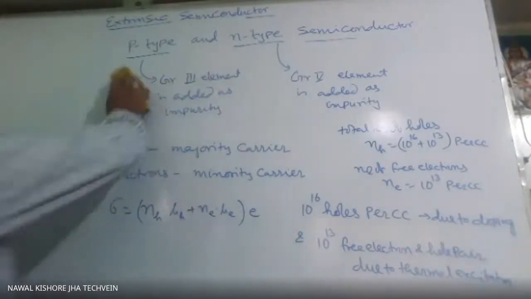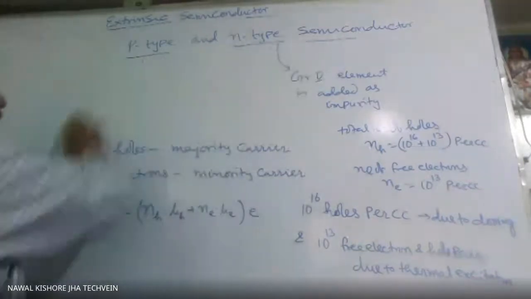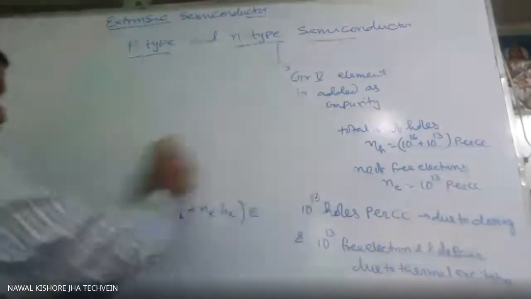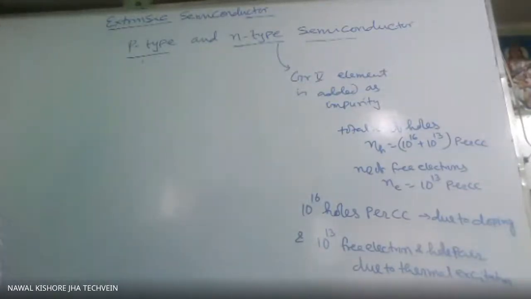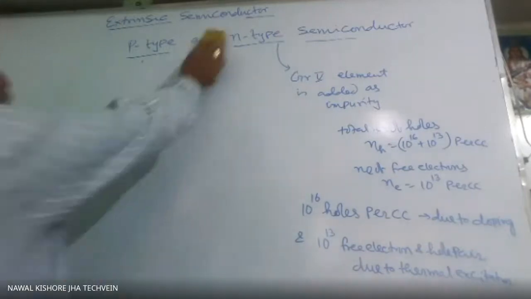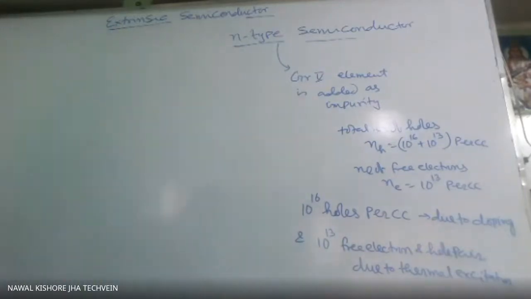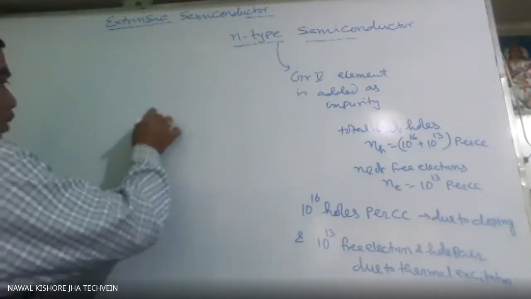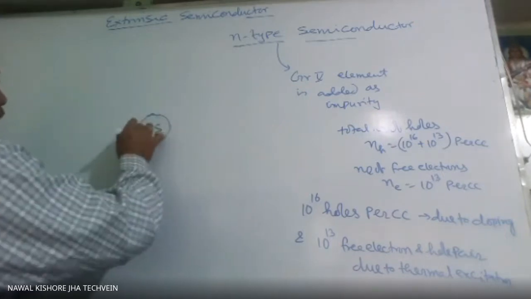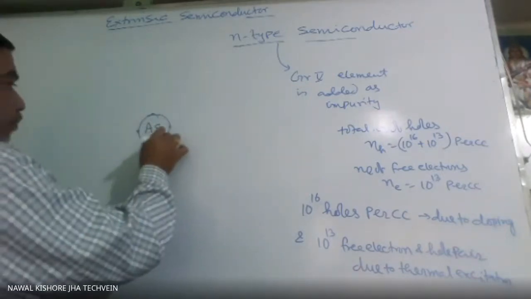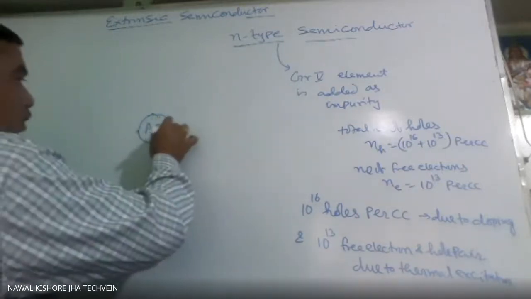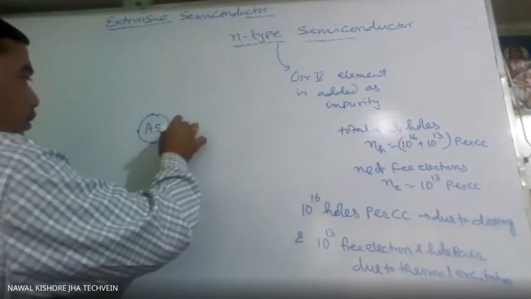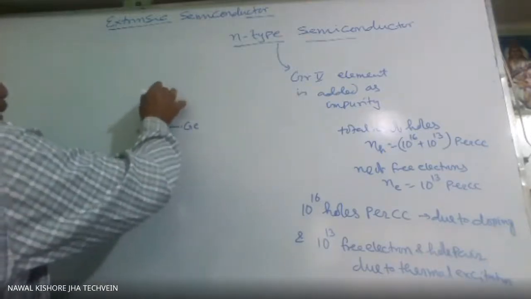Now in case of N type, what will happen? So in N type, we are adding a group 5 element, maybe arsenic or whatever it is. As group 5 means it will have 5 electrons in the outermost orbit. So 4 electrons will form covalent bonds with germanium, okay.